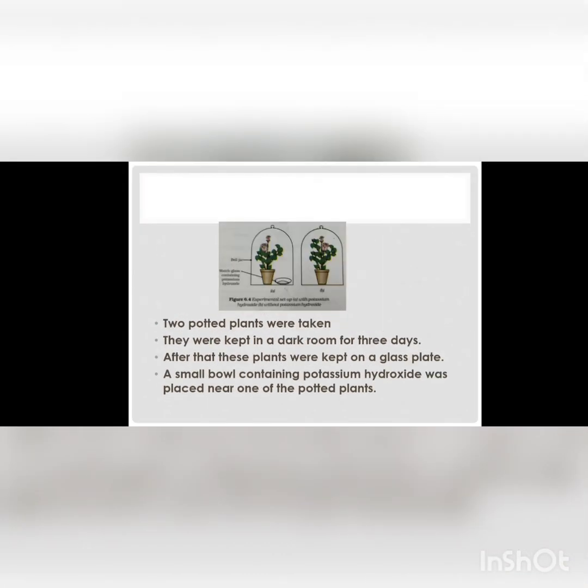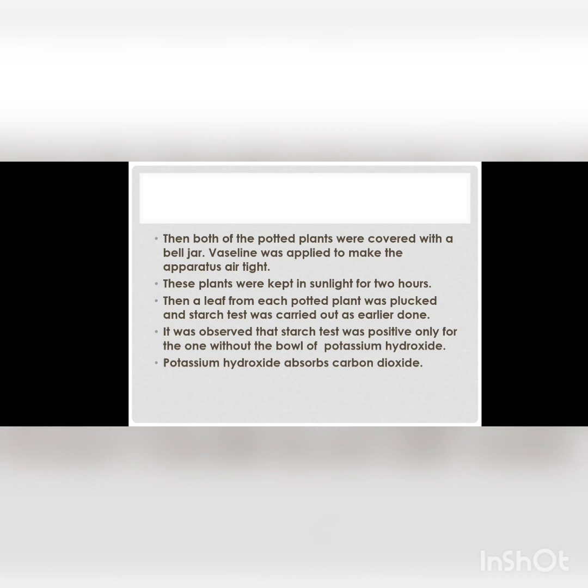Two potted plants were taken. They were kept in a dark room for 3 days. After that, these plants were kept on a glass plate. A small bowl containing potassium hydroxide was kept next to one of the potted plants. Then both the potted plants were covered with bell jar. Vaseline was applied on them to make the apparatus airtight so that no carbon dioxide will enter.